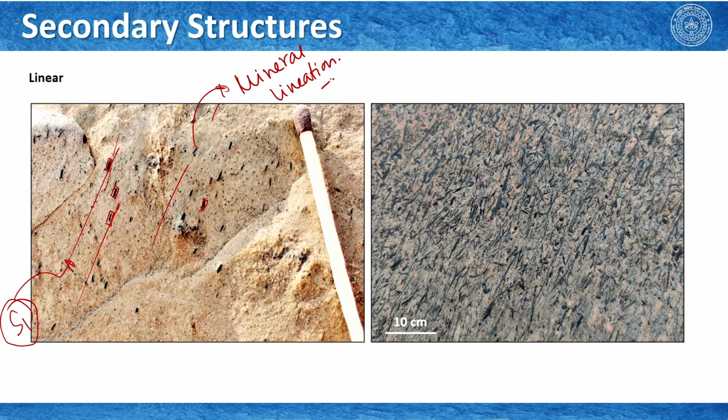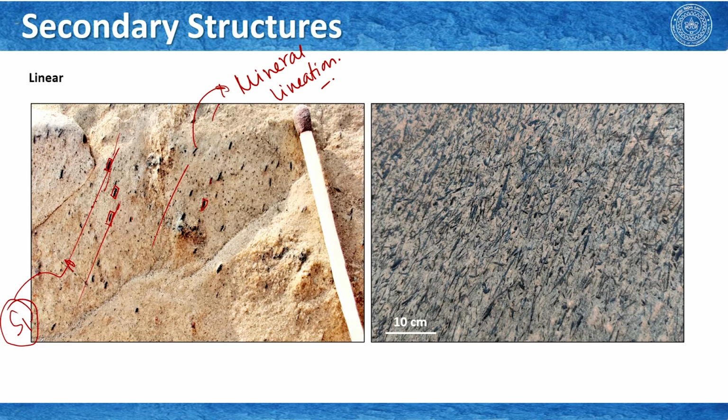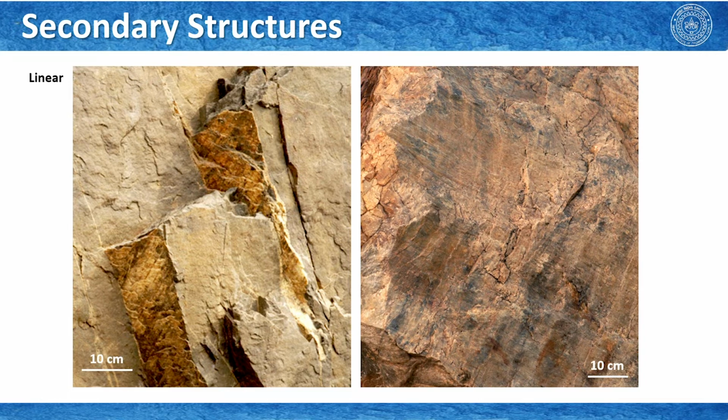Okay. When we looked at this contact between the dolerite dike and the host rock mica schist in Ferrighat, at this baked zone, which we defined as the contact zone of this hot dike and relatively colder host rock, we have seen minerals have developed along this baked zone and they also defined a lineation. These minerals are amphibole and therefore, these are also a type of mineral lineations which are aligned in a particular direction. All these lineations that we talked about right now are penetrative lineations.